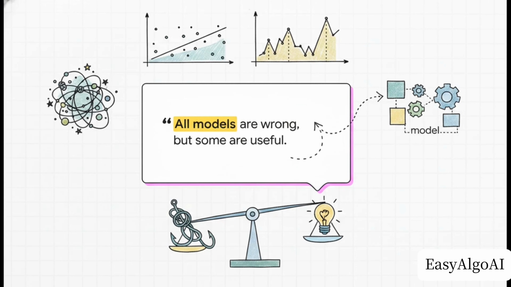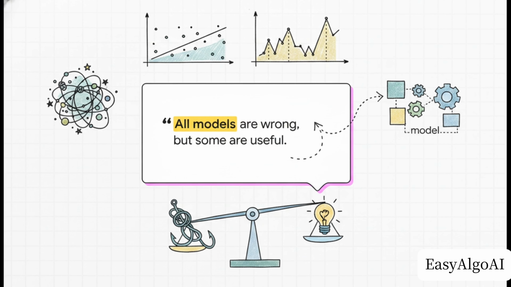There's this absolutely fantastic, pragmatic reality check from the brilliant statistician George Box. He said, all models are wrong, but some are useful. And honestly, that perfectly sets the stage for our topic today. The universe is just incredibly complex, right? Any mathematical model we build is literally just a simplified approximation of reality. The goal isn't to build some flawless replica of the world. The goal is to build something useful.